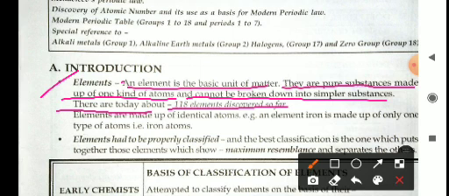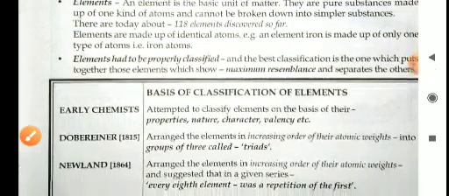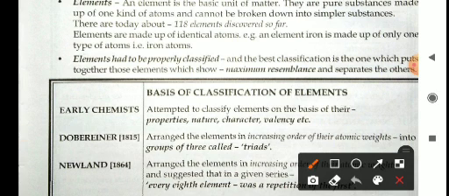So far, elements are made up of identical atoms. For example, the element iron is made up of only one type of atom, that is iron atoms. In an element only a single type of atom is present, and they are called elements.